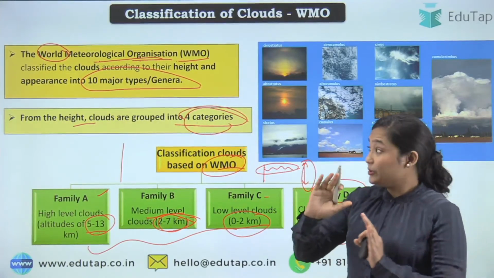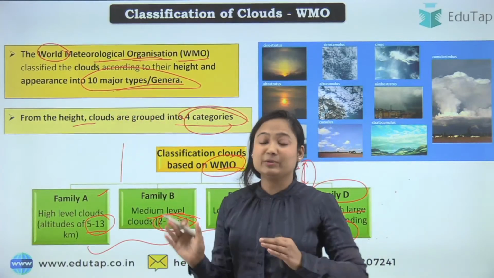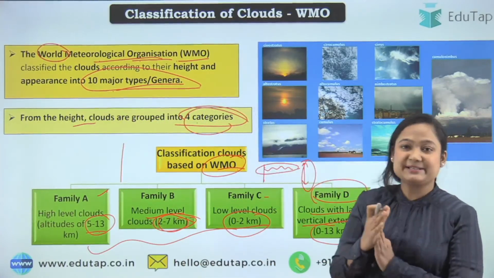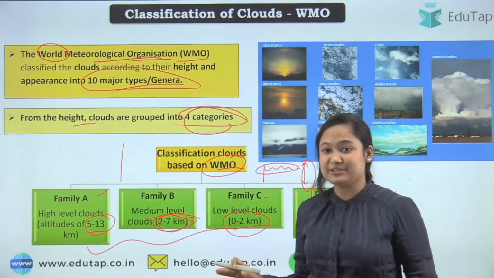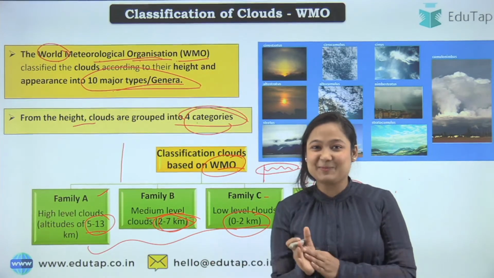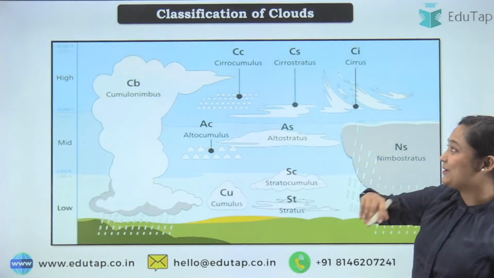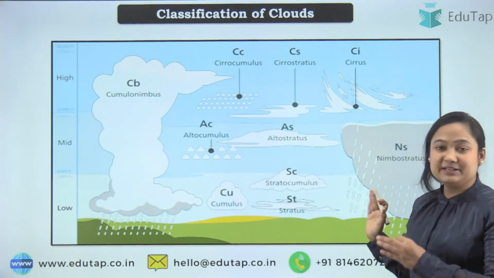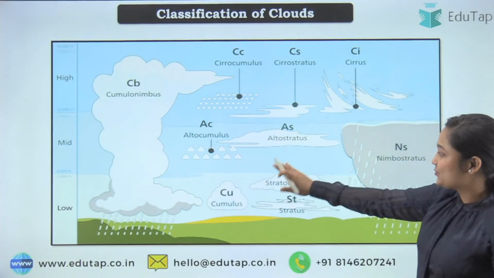Okay, you might be thinking, 10 major clouds are too much, so we will see how we can reduce that and what is important for your examination. I think everybody is clear on this part. So let's move to the next part. This will be the categories we are studying. Let's quickly see it.